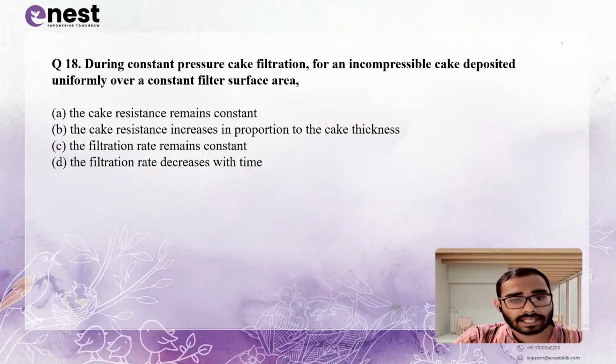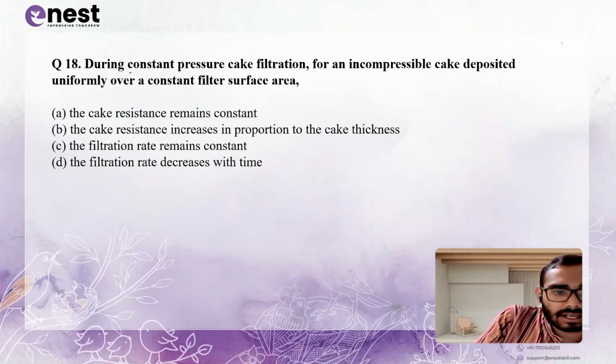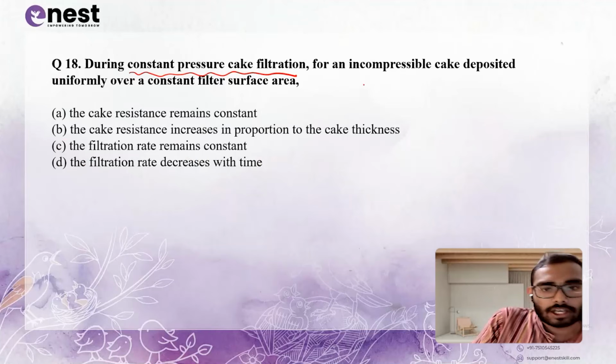During constant pressure cake filtration, this is a filtration based question, for an incompressible cake.